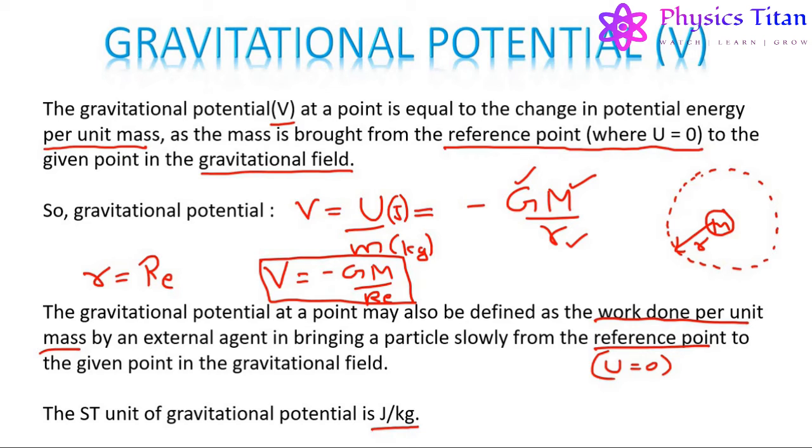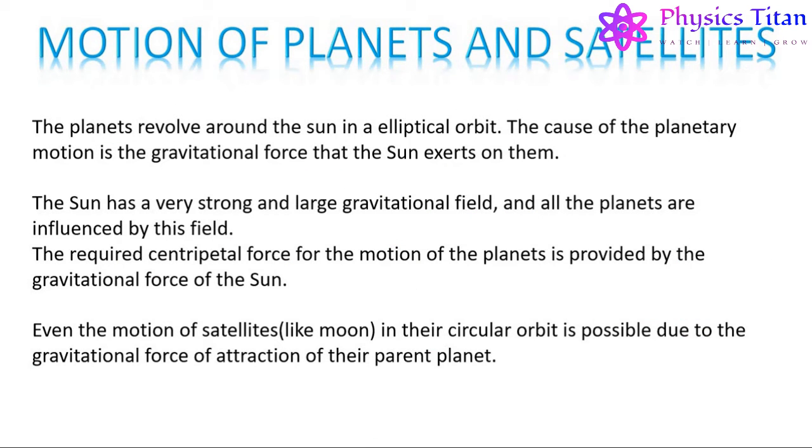Now we have studied that the planetary motion of all the planets around the sun is possible only due to the gravitational force of the sun, and the motion of satellite is also governed by the gravitational force of the parent planet. So let us talk about the motion of planets and satellites. The planets revolve around the sun in an elliptical orbit. The cause of the planetary motion is the gravitational force that sun exerts on them.